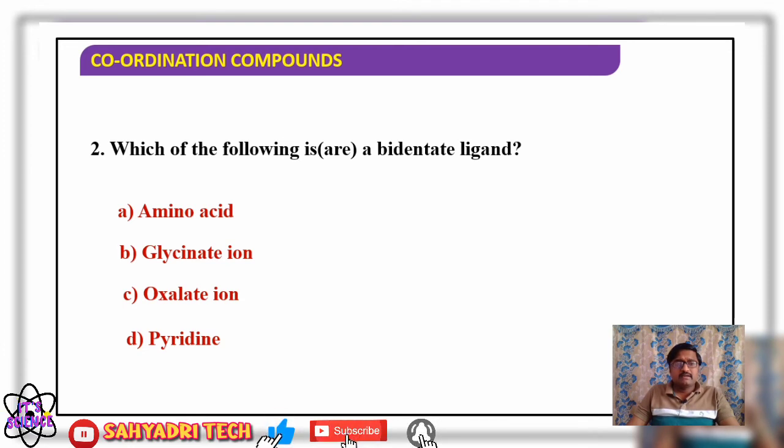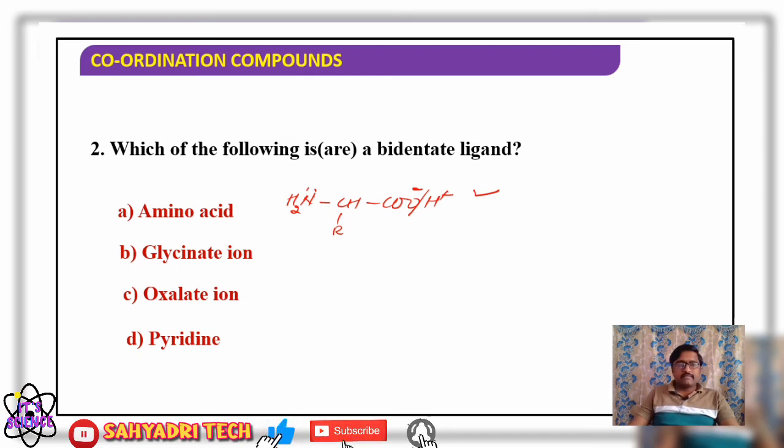As I said, NH2CHRCOOH is the general formula for an amino acid. In an amino acid, nitrogen carries a lone pair of electrons, and the oxide ion, if it releases H plus ion, is also involved in bond formation. Therefore, it is a bidentate ligand.